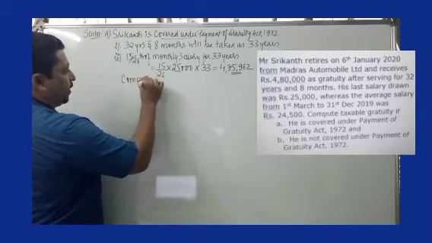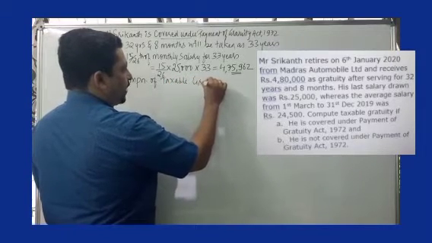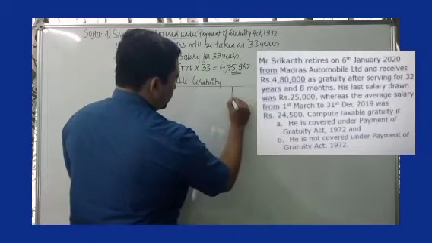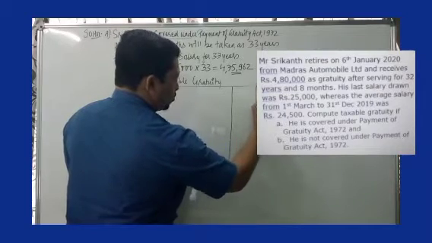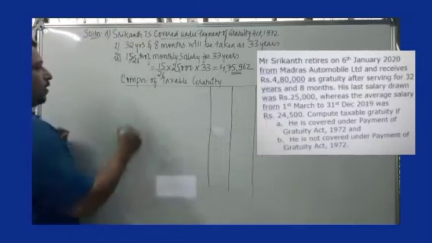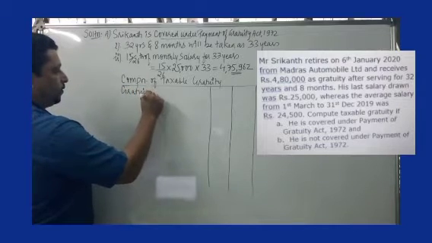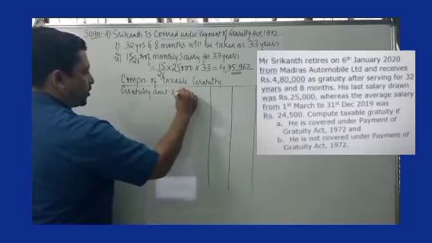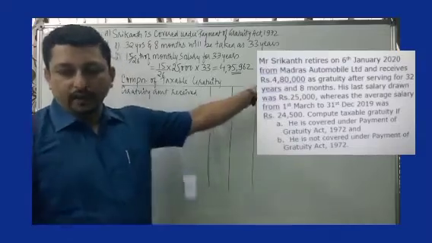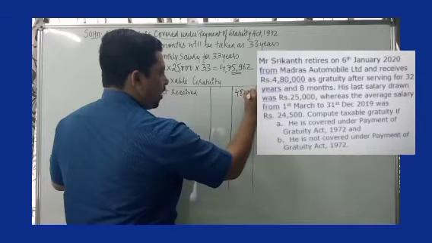So I write the format. Computation of taxable gratuity. As usual, we will have 2 amount columns. First I write the basic point: gratuity amount received. If you look into the problem, gratuity amount received is given as 4,80,000. So I write 4,80,000 in the outer amount column.